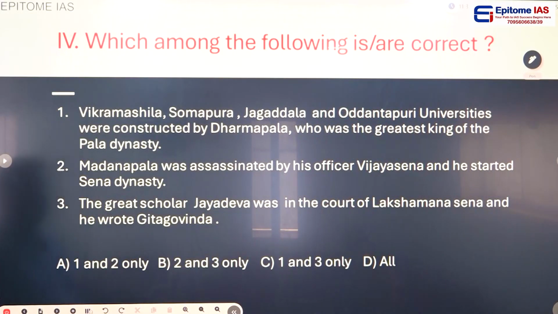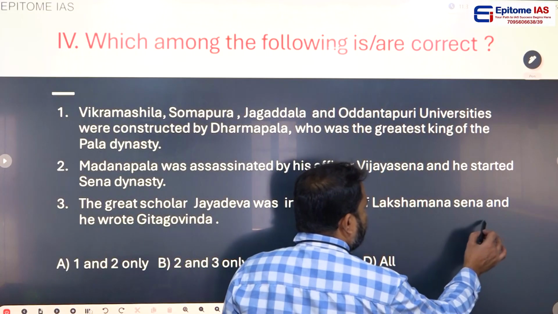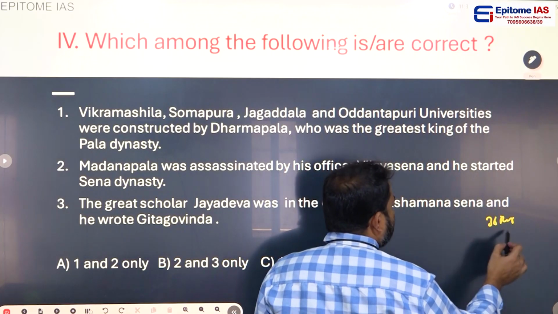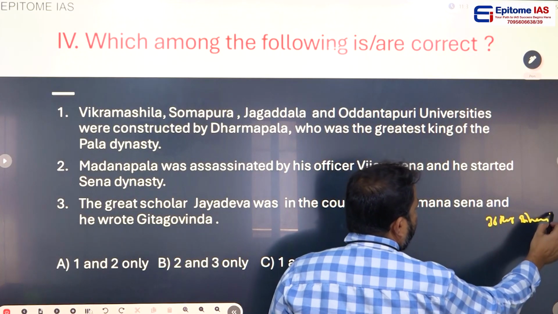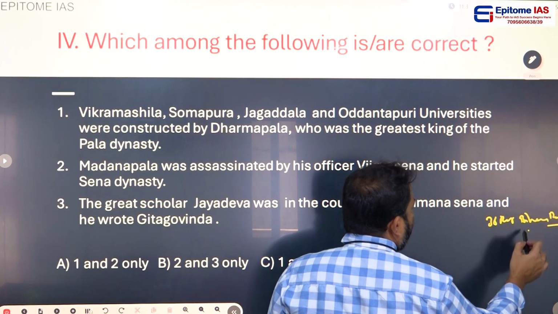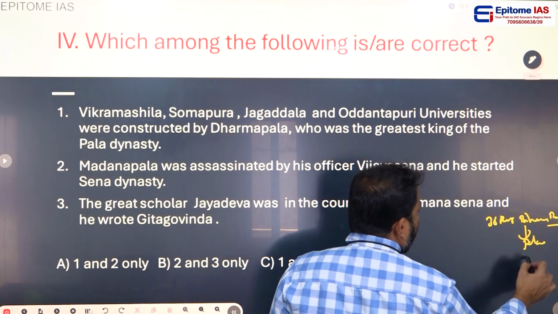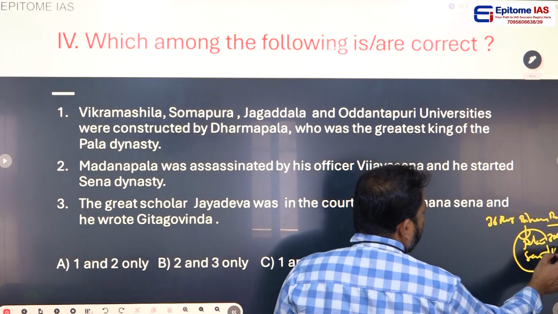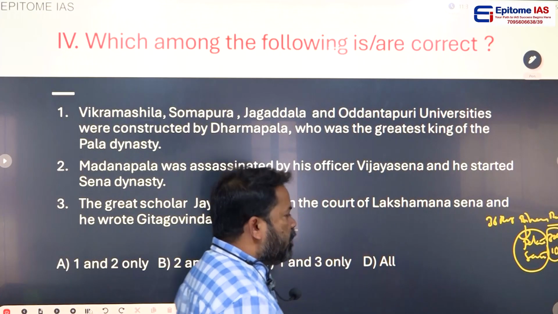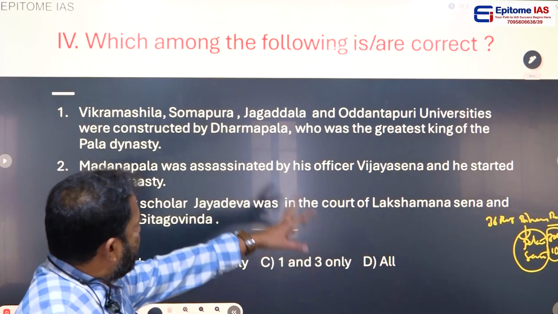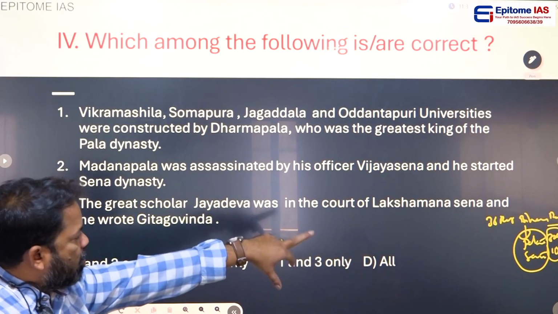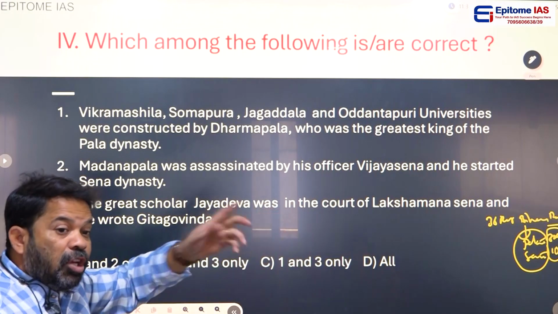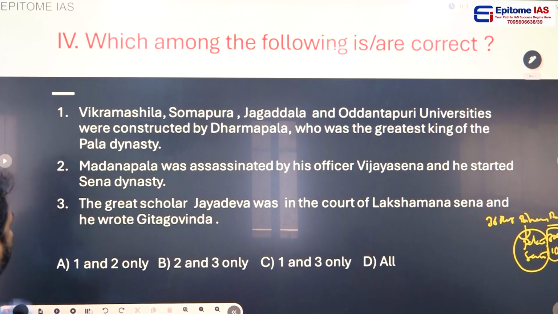Okay. I told you initially North India was ruled by 36 Rajput dynasties, and Bihar and Bengal, in eastern India, was ruled by the Pala dynasty and Sena dynasty. Pala dynasty ruled 300 years, and the next 100 years Sena dynasty ruled. From 750 to 1200 AD, in the early medieval India time period, Bihar and Bengal was ruled by the Pala dynasty. Next the Palas were replaced by Senas. Palas ruled Bihar and Bengal for 300 years. And let's come to the point.